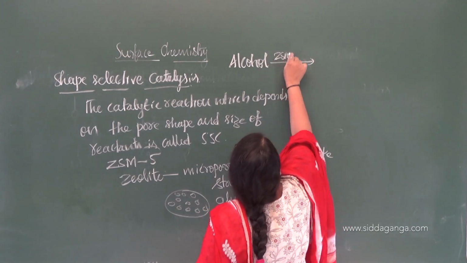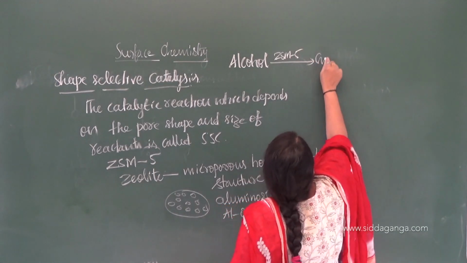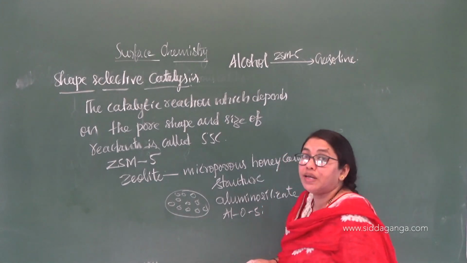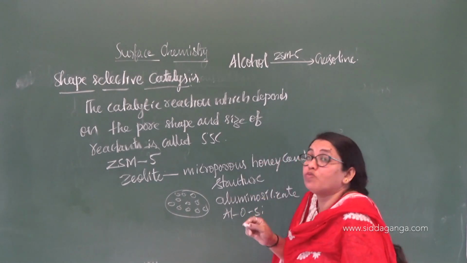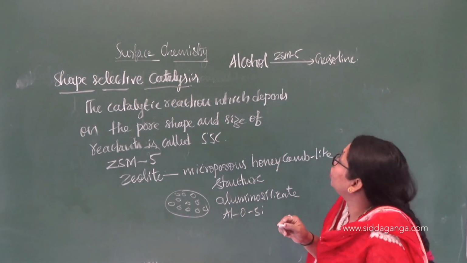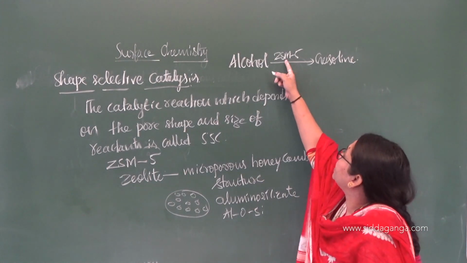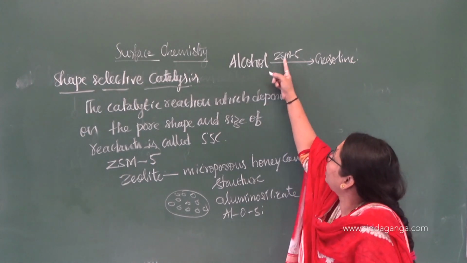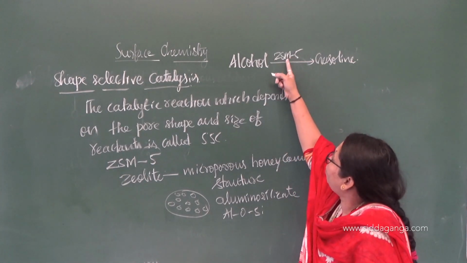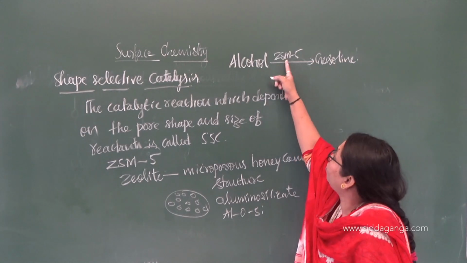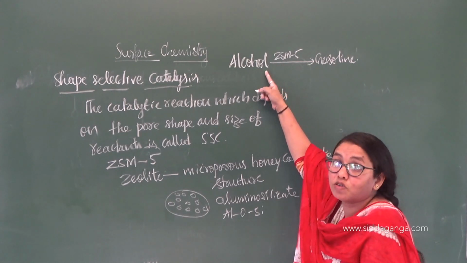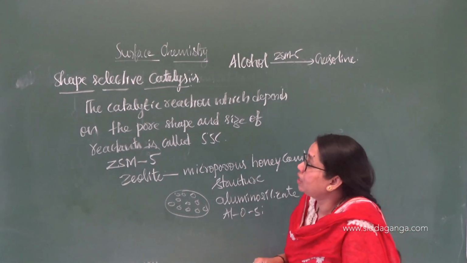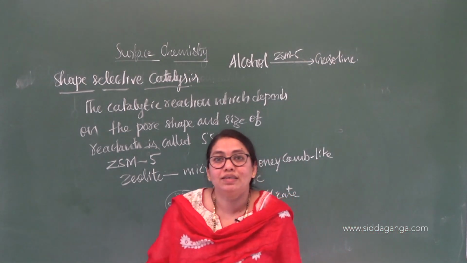There we use ZSM5. In green chemistry, you use this in a single step process, conversion of alcohol to gasoline. Alcohol is the reactant. Then it depends on the size and shape of the pore and the size of the reactant also. Then only this reaction will easily take place. So that is called shape selective catalysis.